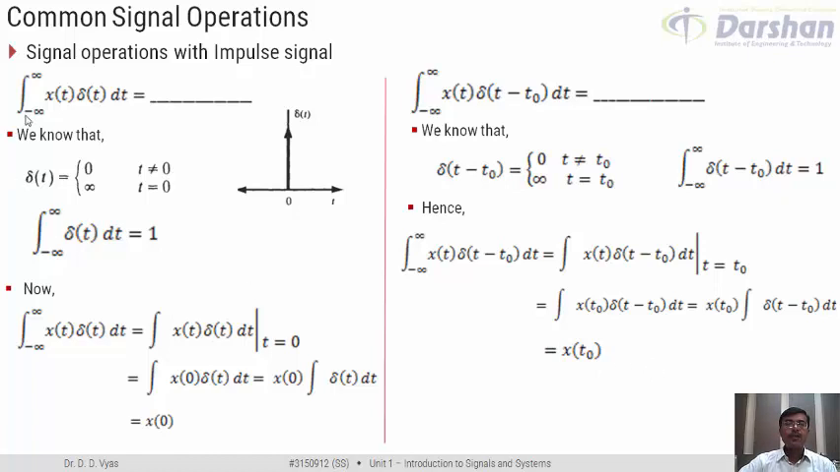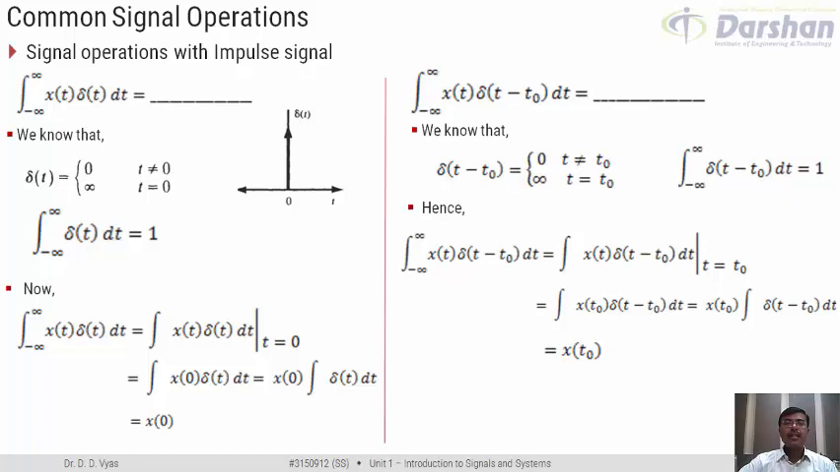So integration minus infinity to infinity x of t delta t results into x of 0, whereas integration minus infinity to infinity x of t delta of t minus t0 would result into x of t0. As was the case in discrete time, similar is the case in continuous time, that integrating it over minus infinity to infinity gives us a specific value of x of t.